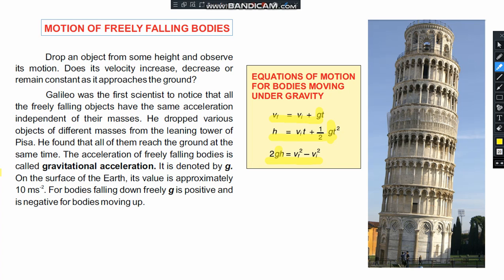On the surface of the earth, its value is approximately 10 meter per second square. It is positive for bodies falling down freely and negative for bodies moving up. We will take the value of g as positive if the body is falling toward the earth, and negative if the body is moving away from the earth. We will use this in solving numerical problems.